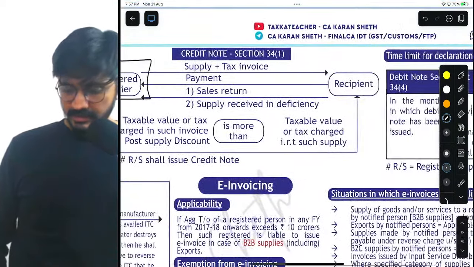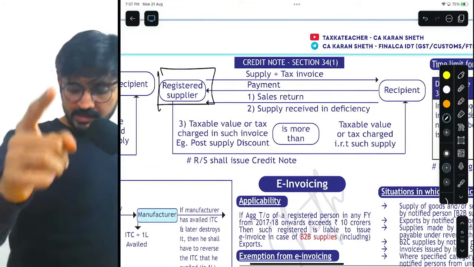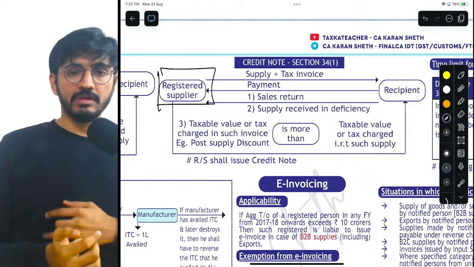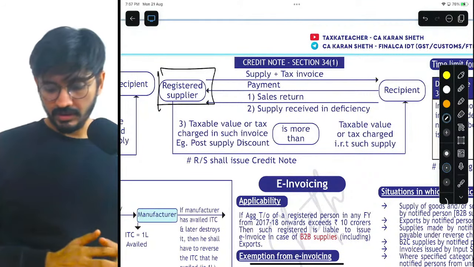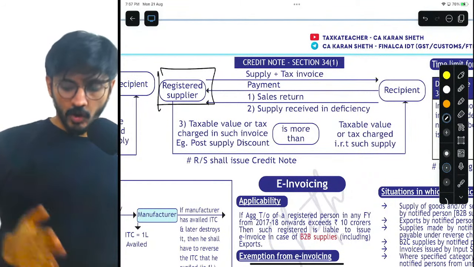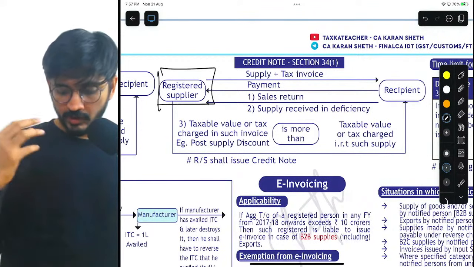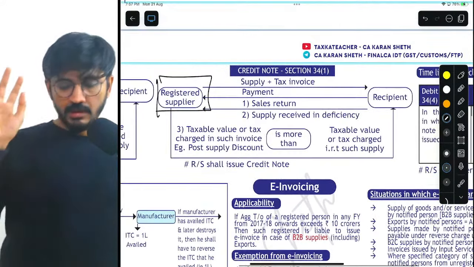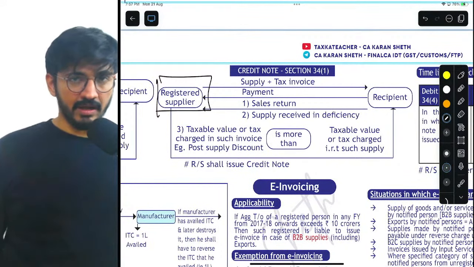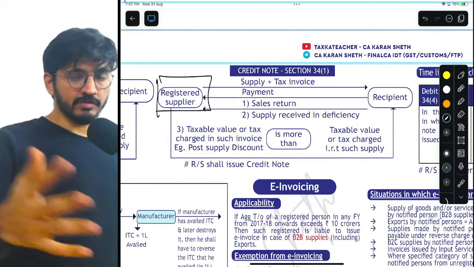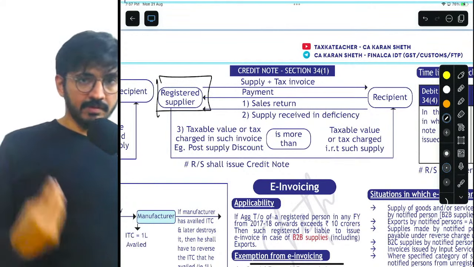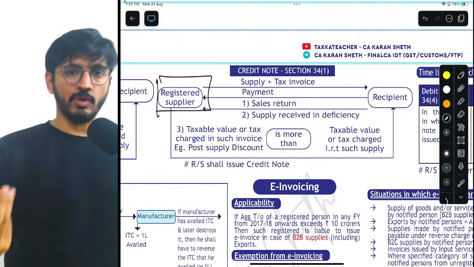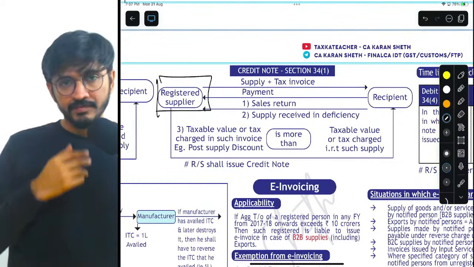Perfect? Yes. Next, my dear friends, credit note is basically credit note. Correct. Okay. So when I talk about credit note, the concept is very, very, very simple. Now, if there is a registered supplier, he is supplying goods or service. I have received the payment, but understand tomorrow when he sees the goods, he does not like it. So either he returns it back to me, right?